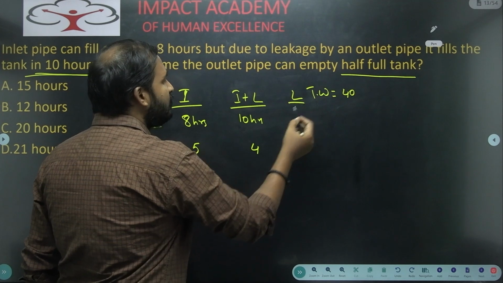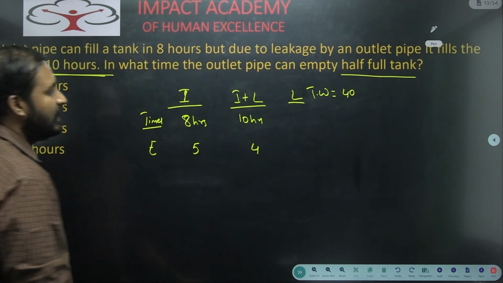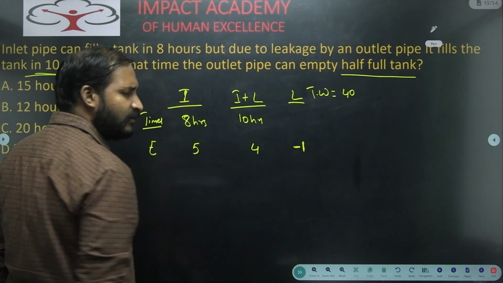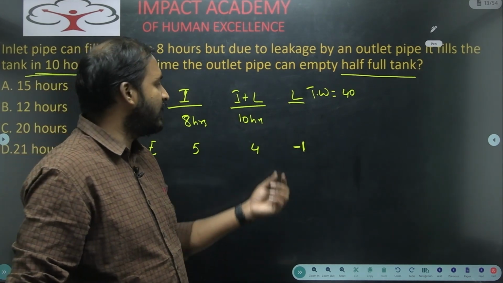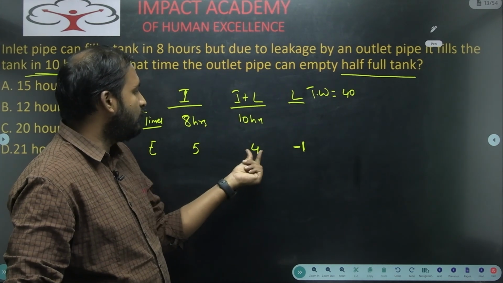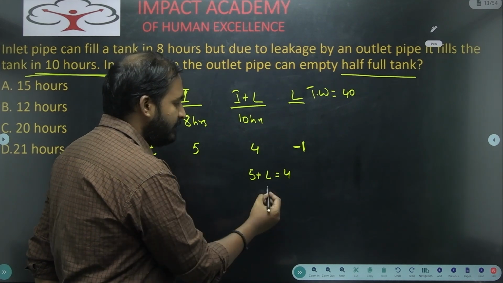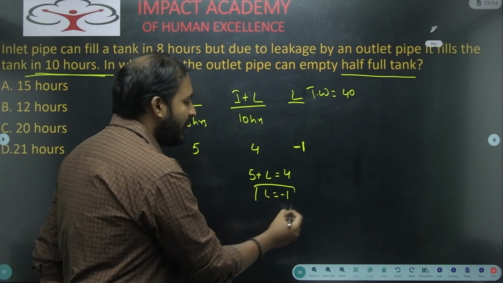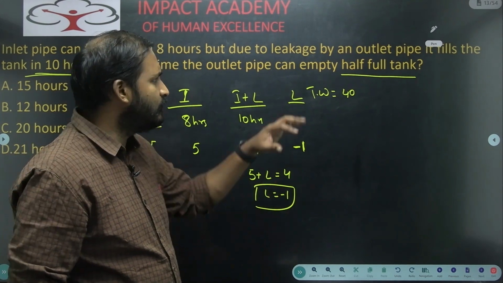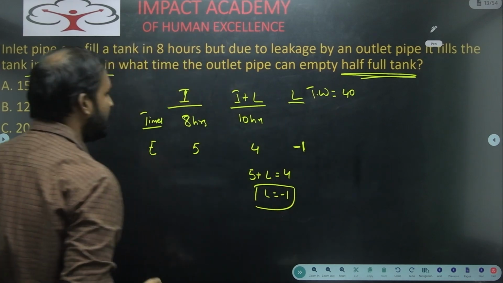Now from this, what will be the efficiency of leakage here? Efficiency of leakage will be 1, and generally we take the leakage efficiency as -1 for understanding. Why? Because inlet efficiency is 5, so 5 plus leakage should be equal to 4. That means the leakage value becomes -1. But this is only for representation. When you calculate for the half tank, with -1 efficiency, it can empty the half tank.